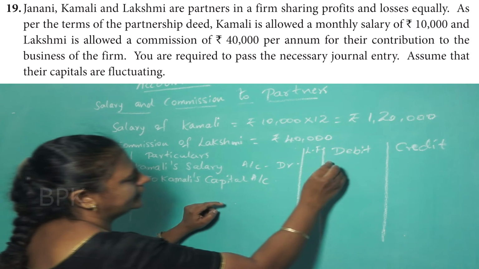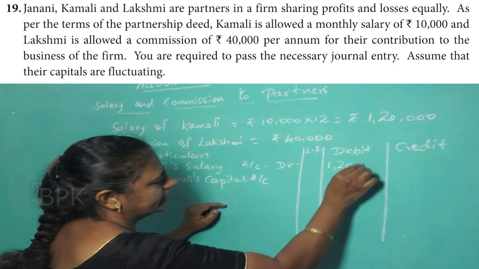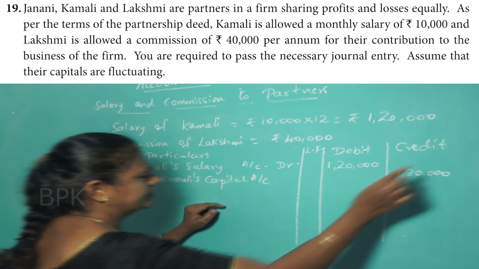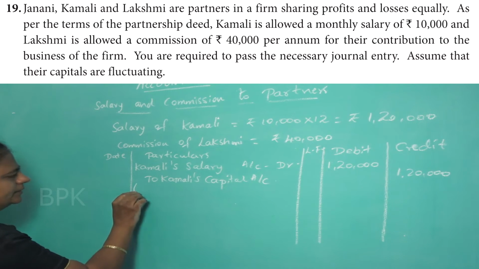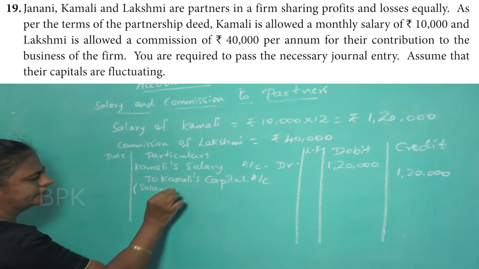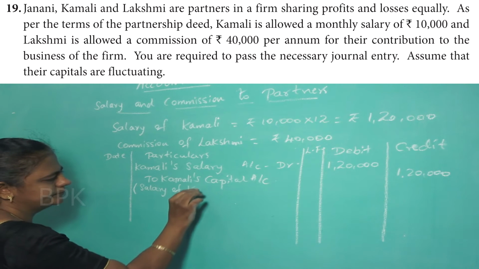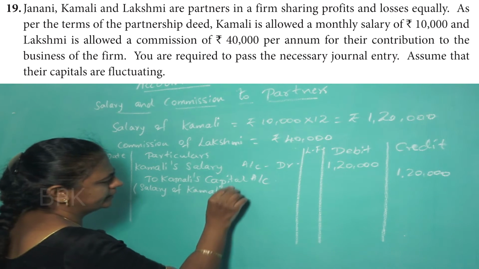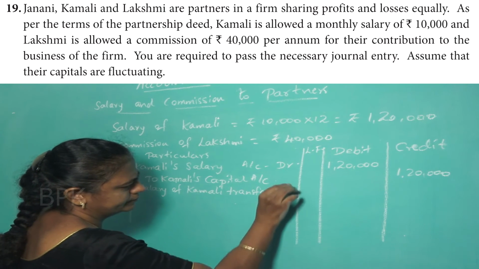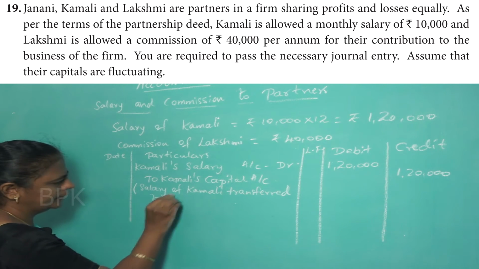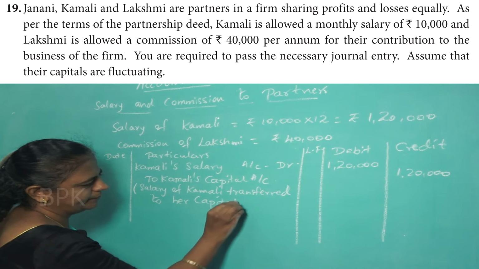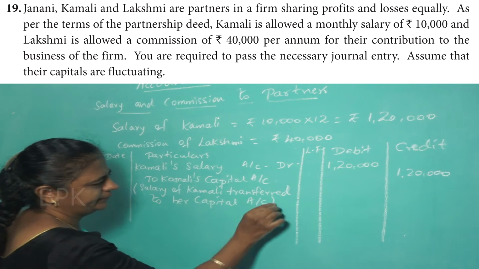So what is the salary? The salary is 1,20,000. We write: salary of Kamali transferred to capital account.